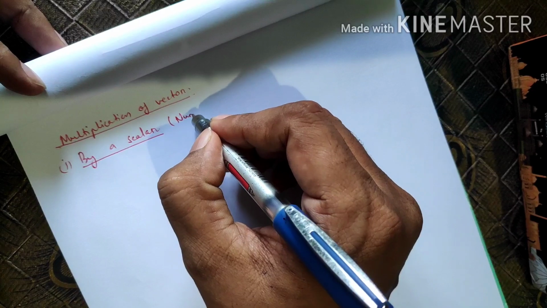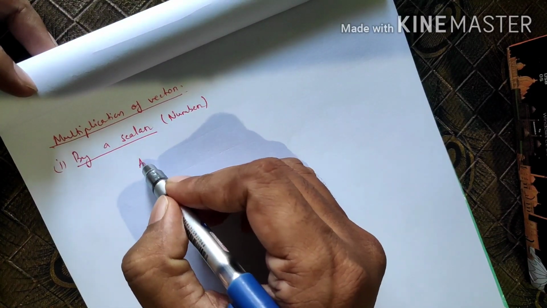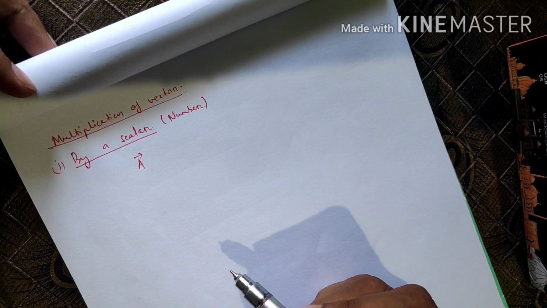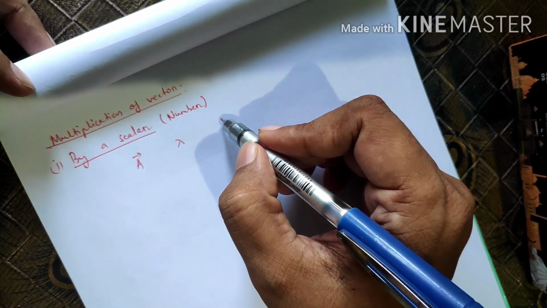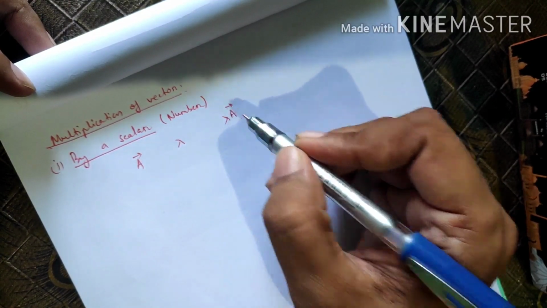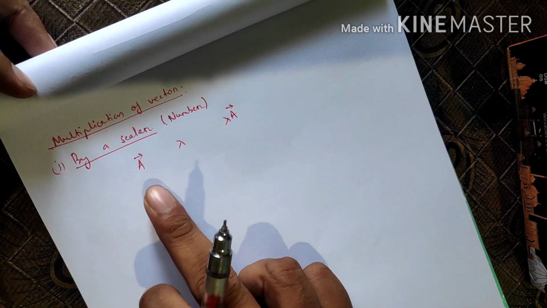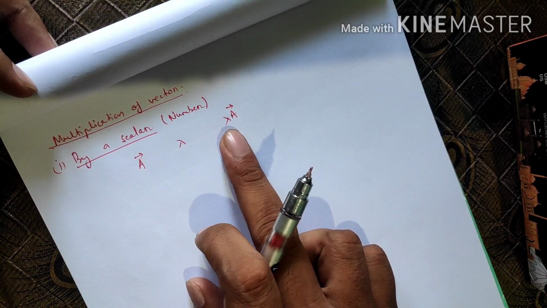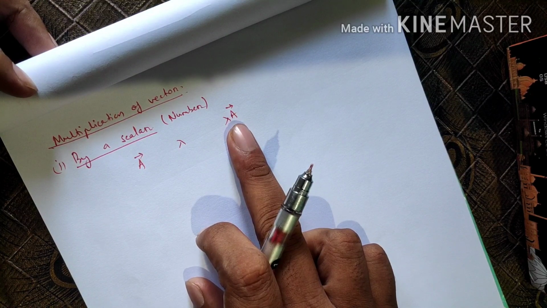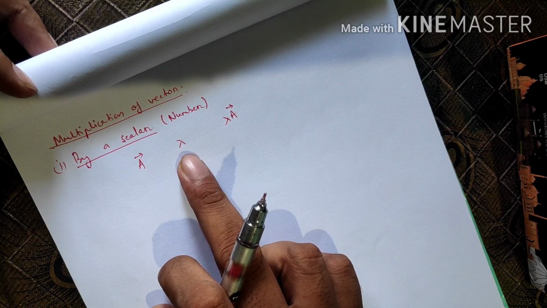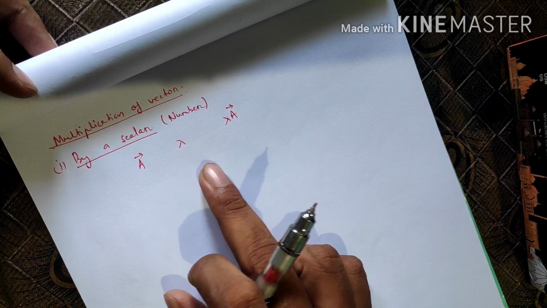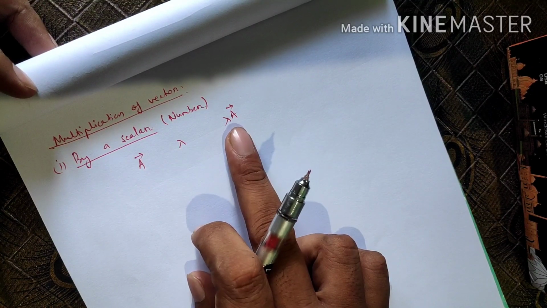That means it is only a number, having only a numerical value, only magnitude. Suppose a vector A is there, and we have a scalar value lambda, then the result will be lambda into A vector. So the result will be lambda times the vector A. Got my point? If any vector A is multiplied with a number or a scalar lambda, then the result will be lambda times the vector A.